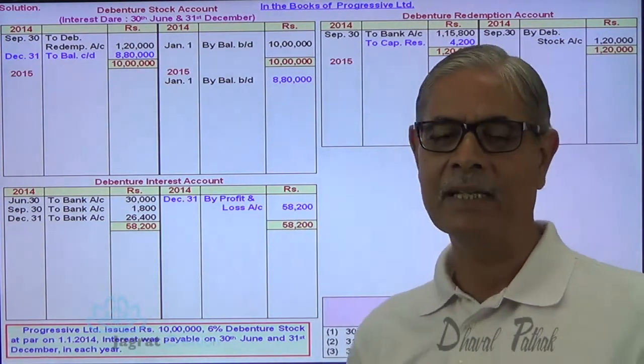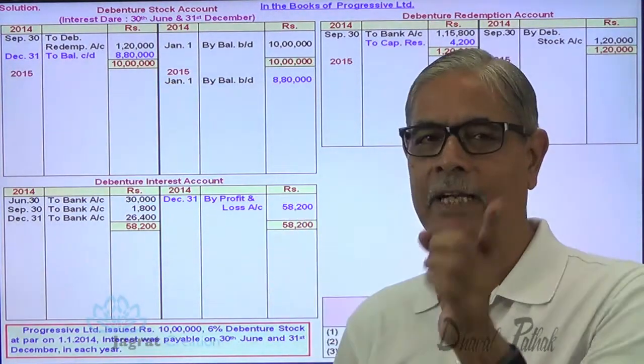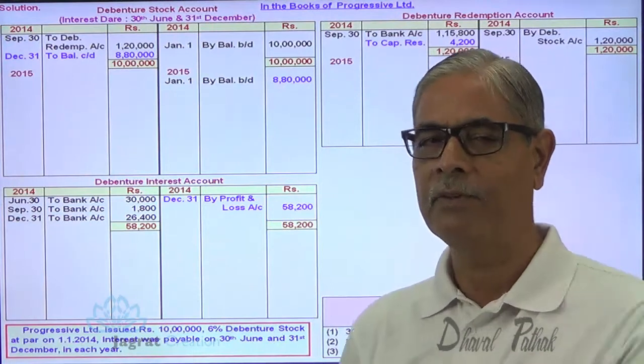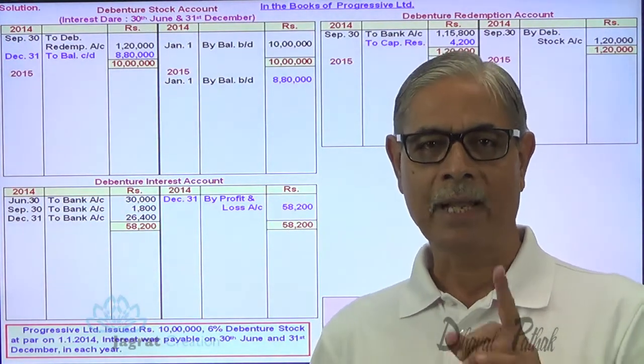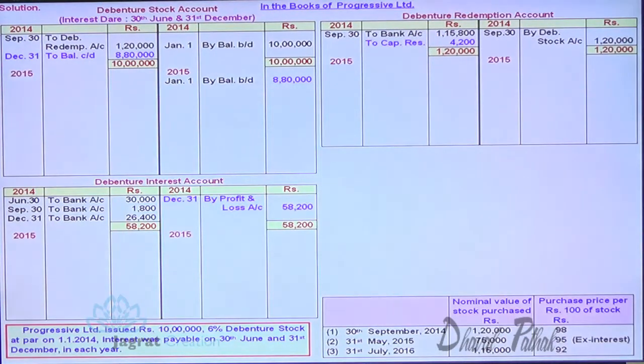I just spell out this entry, but I don't write it, just take note of it. So what is the entry? Profit and loss account debit to debenture interest account credit 58,200. This is how accounting for 2014 is done. Now let me start with 2015.